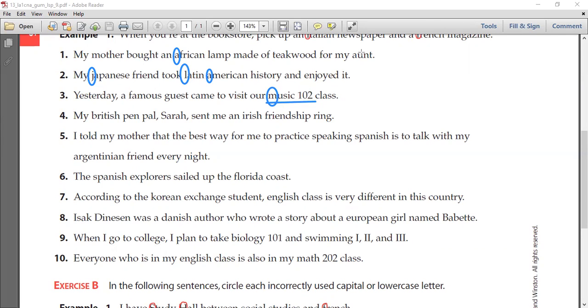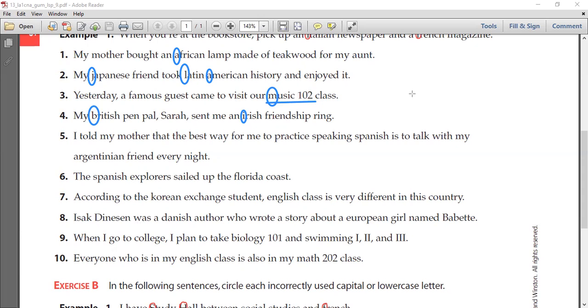Number 4, let's please hear from Noura. Number 4. My British pen pal Sarah sent me an Irish friendship ring. We capitalized the B in British and the I in Irish. Great. All right, so they're all proper adjectives. Good job. Thank you.